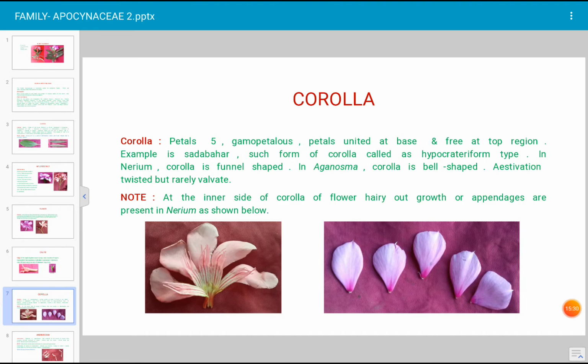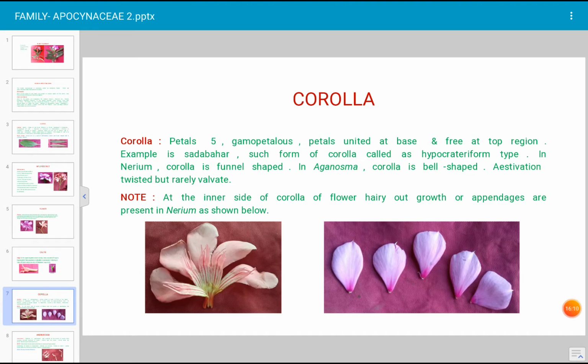This is very important. For example, see this in Catharanthus roseus, which is called Sadabahar. In this case, the lower part of the petals are fused and form a long tube, and at the top all the petals are free. Less than half of the petal part is free, and there are 5 petals in Catharanthus roseus. To the right side, I have given a photo of these 5 petals.